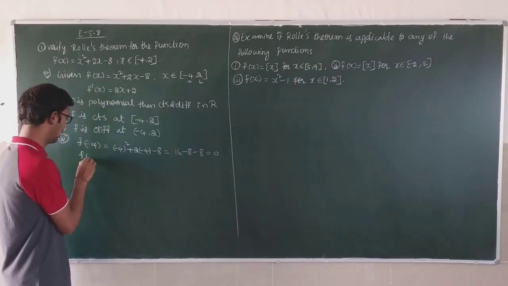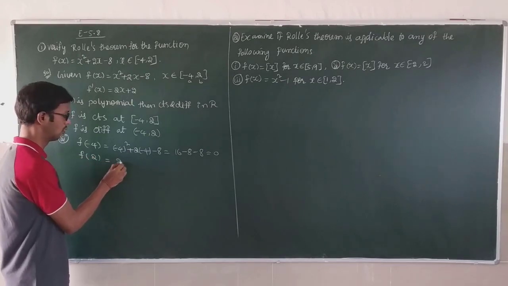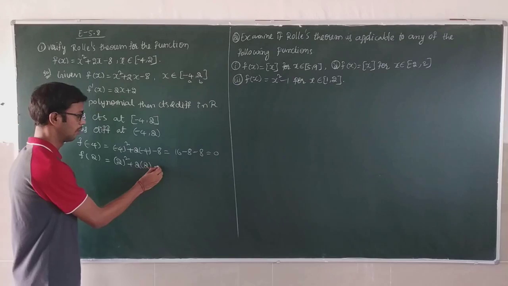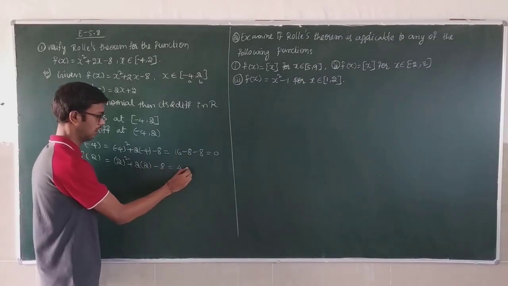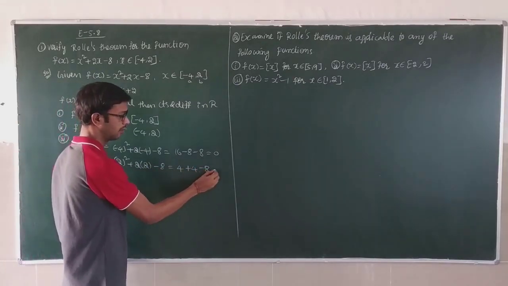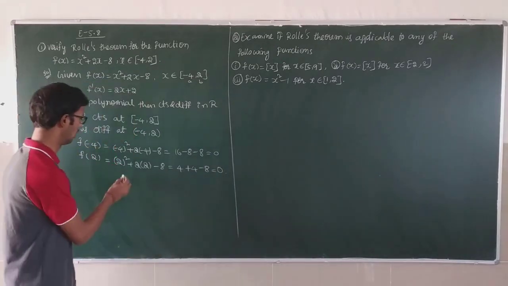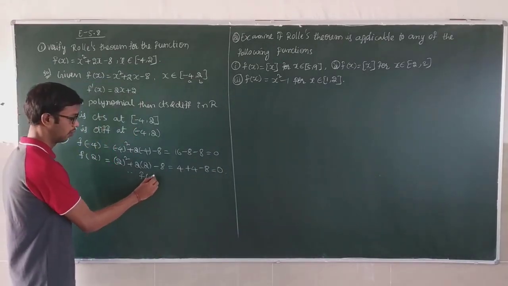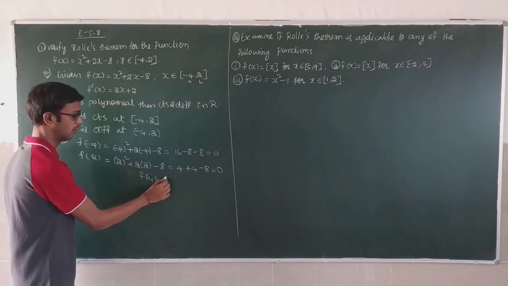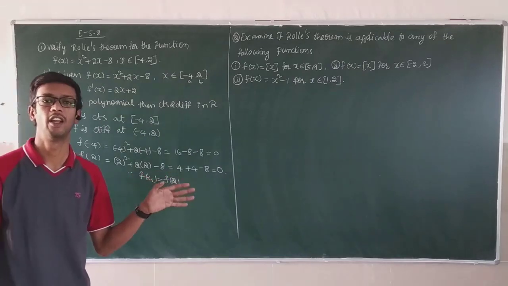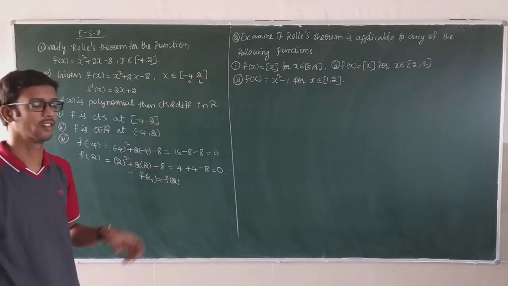Now f of 2 is 2 square plus 2 into 2 minus 8, which is 4 plus 4 is 8, 4 plus 4 minus 8 is equal to 0. Therefore f of minus 4 is equal to f of 2. All the three conditions of Rolle's theorem are satisfied.